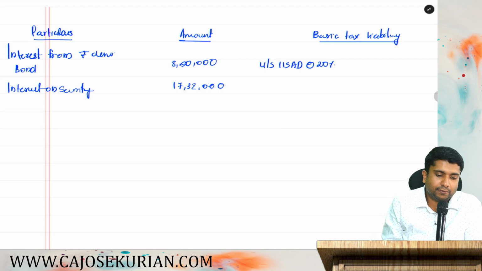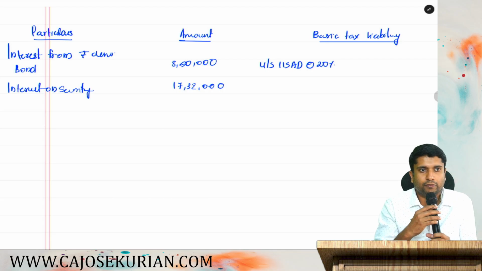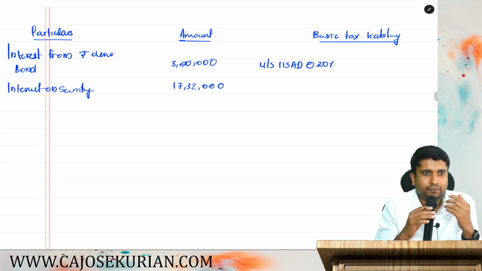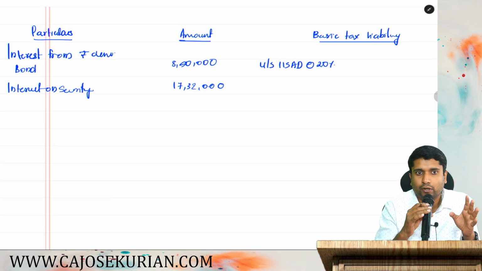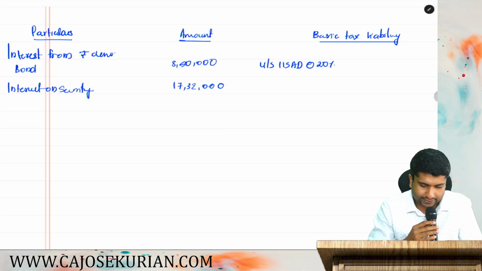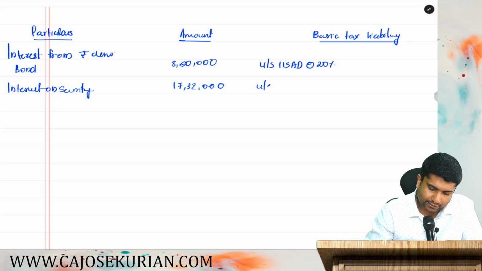You tell me, can you claim the expenses as a deduction? No. From income taxable under 115AD, while computing the interest income and other dividend income, etc., you cannot claim any expenses as a deduction. So again, taxable under section 115AD, and what is the rate? 20%. Then what is next?